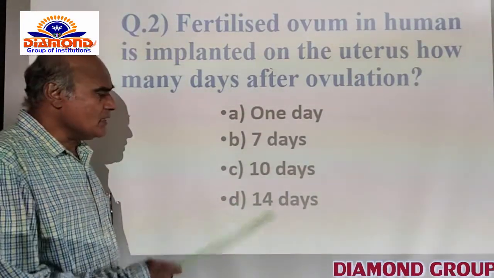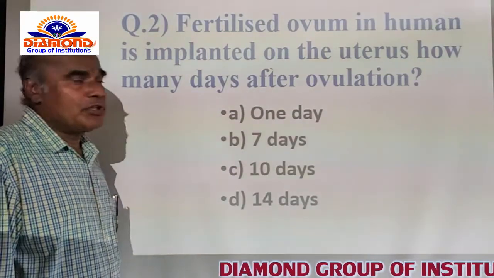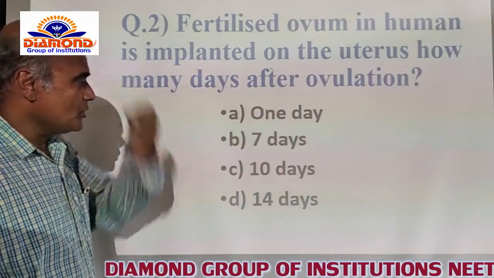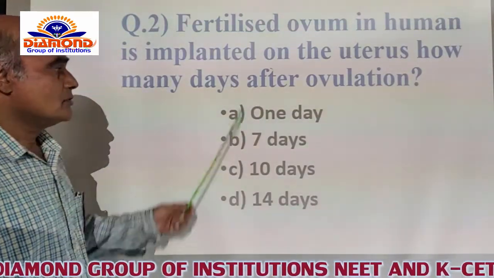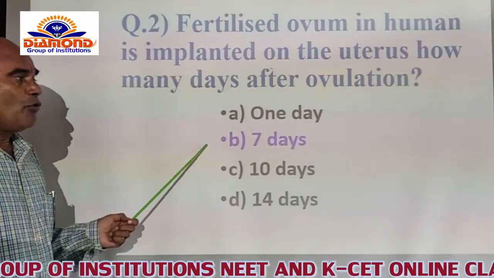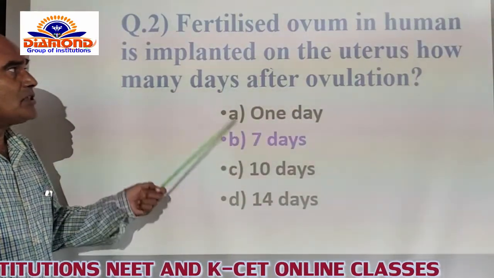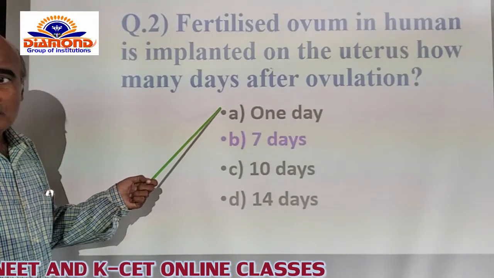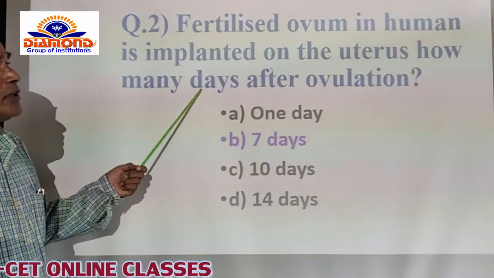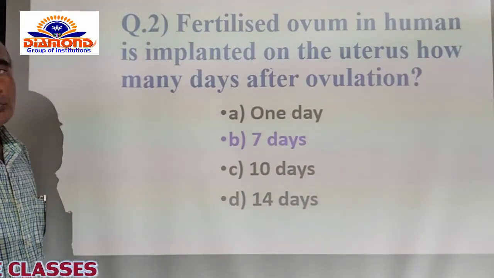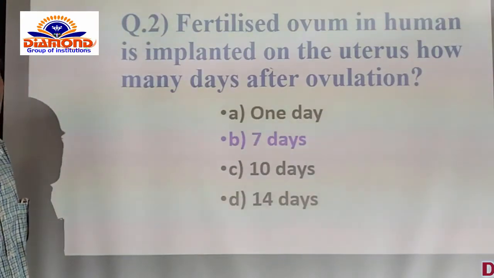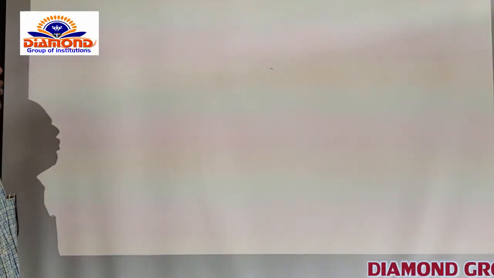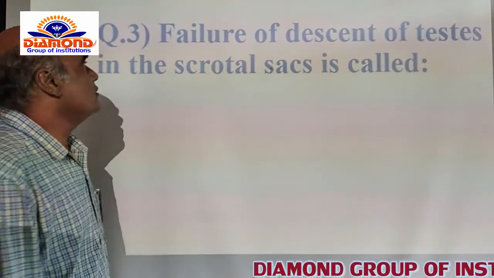A, C and D are not concerned with this question, only the B option is the correct option for this. After ovulation, 7 days of time is taken by the fertilized zygote or fertilized ovum to be implanted onto the uterus itself. Now the B option is correct. Now you go for the next question.